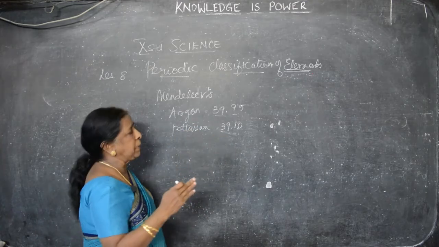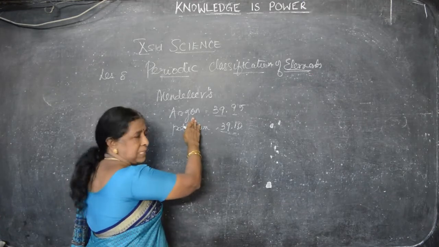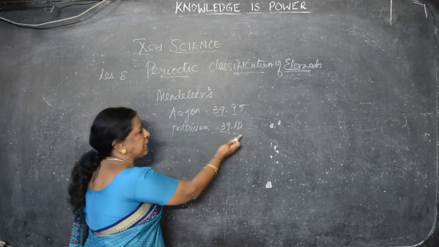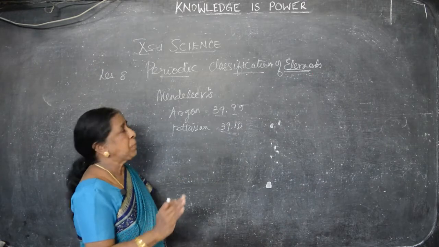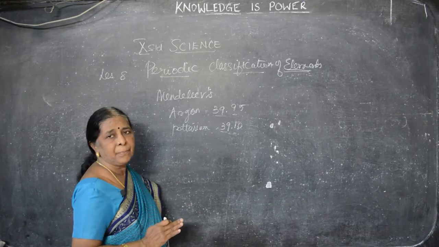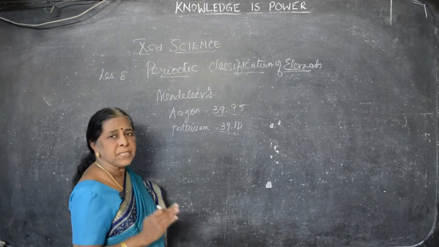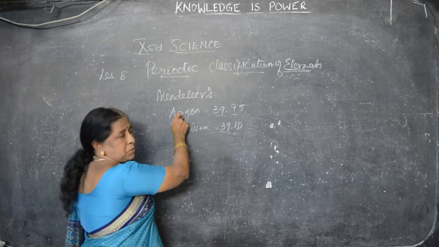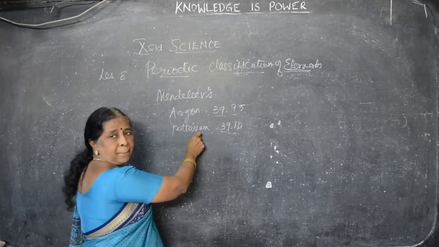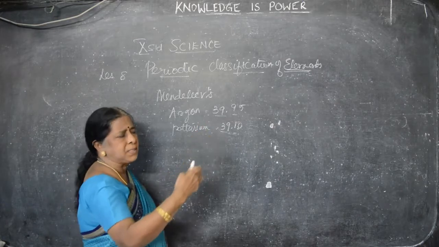But in the Mendeleev periodic table, first argon is given. Next to argon, what is placed? Potassium is placed. This is quite contrary. As per the Mendeleev periodic table, elements should be arranged according to the atomic number. Here what comes first? Argon comes first, then potassium. Like that, many errors they found.